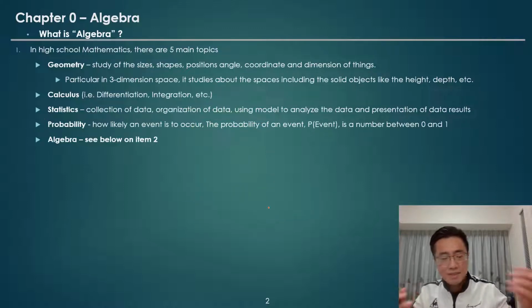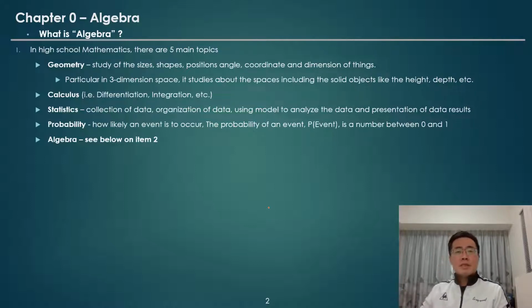And then the next key topic in mathematics is probability. Probability is another branch of mathematics concerning the numerical description of how likely an event is to occur, or the probability of an event, which is a number between 0 and 1. Say for example, we have an event which is rolling a dice, and what is the probability of getting the value of 4?